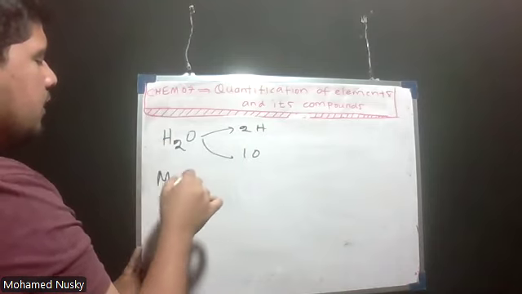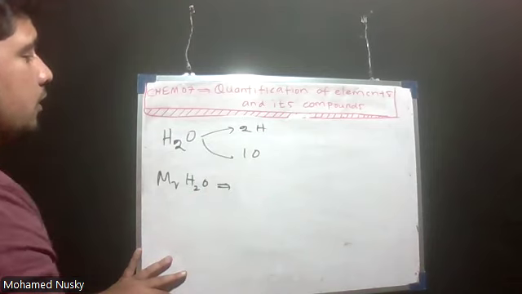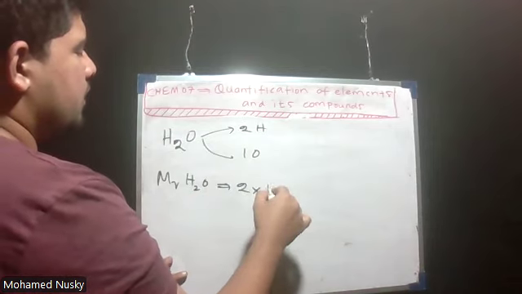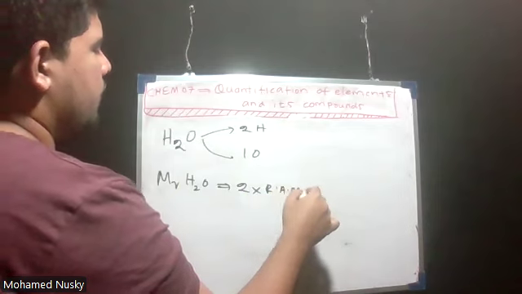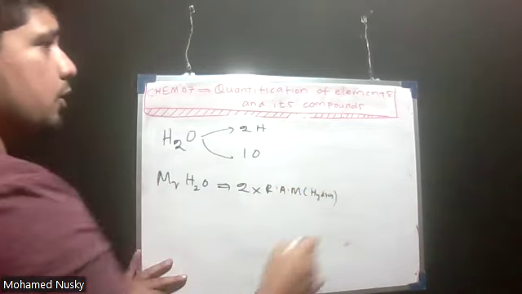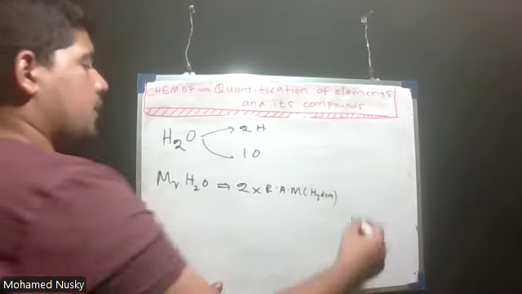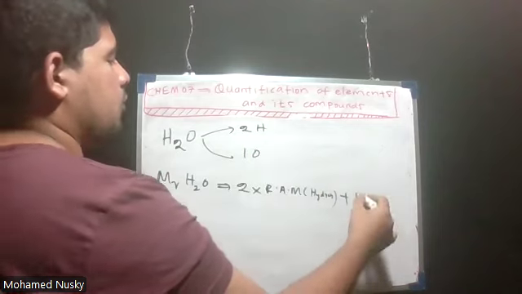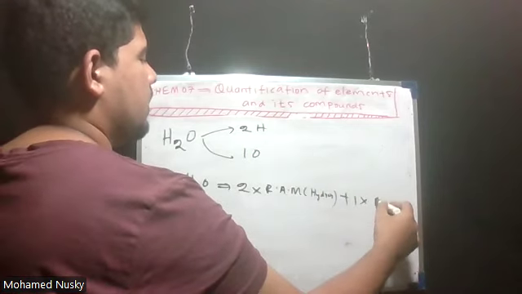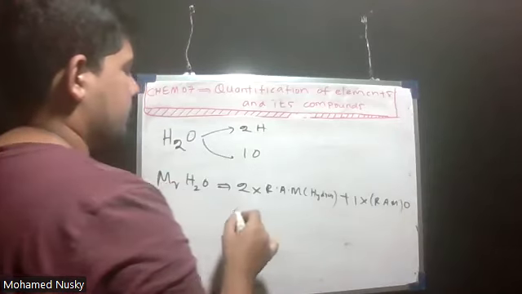So what is the relative molecular mass of water? Two times the relative atomic mass of hydrogen. You should write the full term, relative atomic mass. Plus how many oxygen atoms? One. One into the relative atomic mass of oxygen.